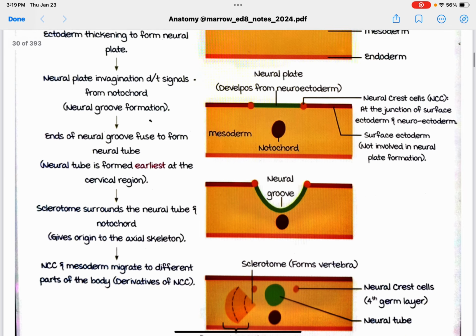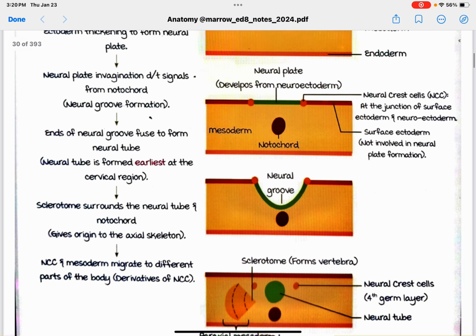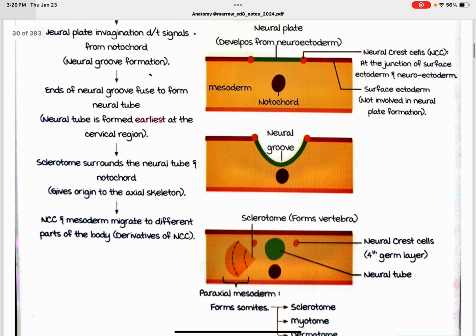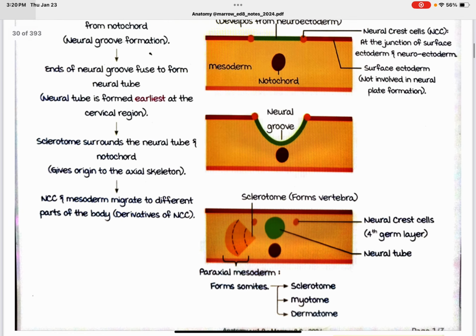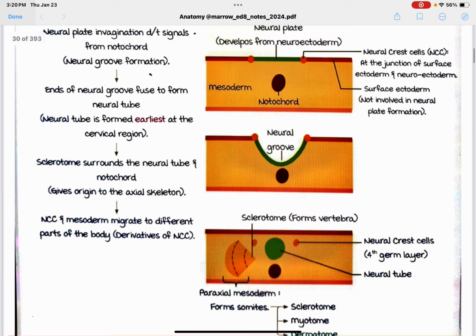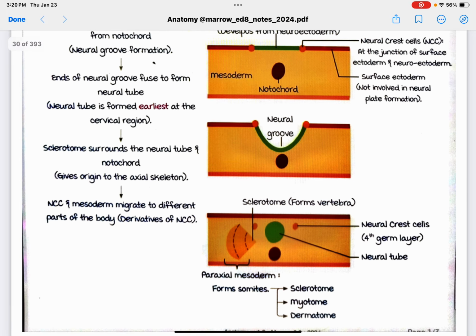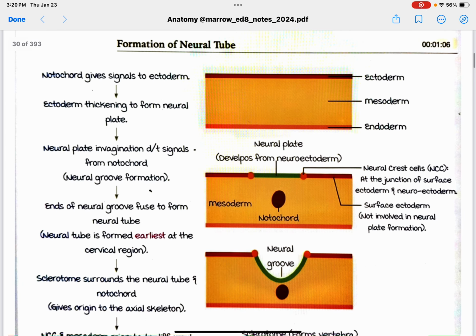Neural crest cells and mesoderm migrate to different parts of the body. Derivatives of neural crest cells. Sclerotome and paraxial mesoderm form somites: sclerotome, myotome, dermatome. The neural tube and neural crest cells, the fourth germ layer. The fourth germ layer is coming from here.